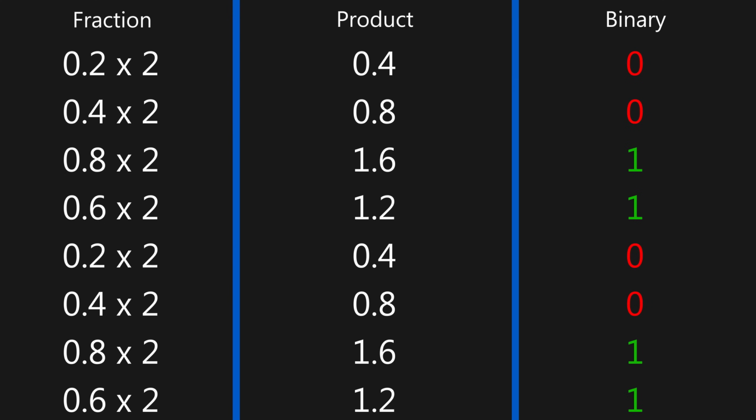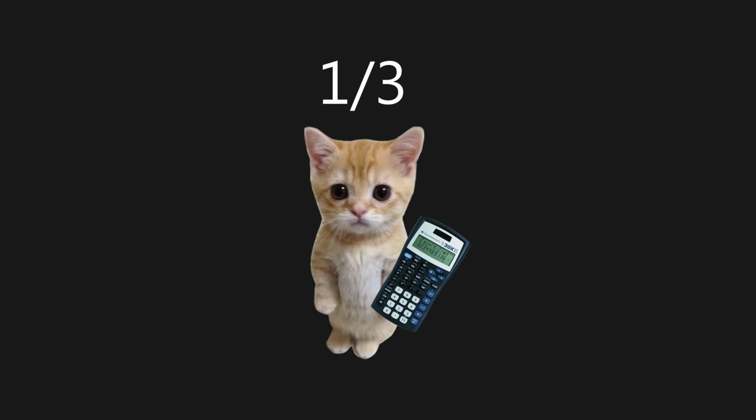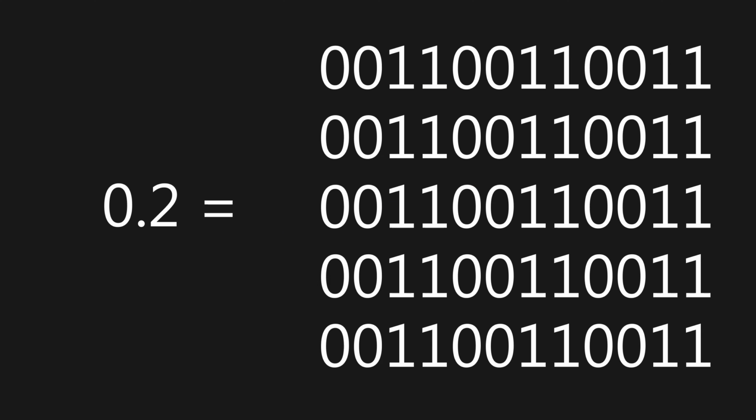Alright, do you see the issue yet? As soon as it gets back to 0.2, it restarts. So this pattern will go on forever. Similar to how 1/3 in decimal notation is represented as 0.33333333, it can never be shown perfectly. The same issue is encountered in our binary calculation.